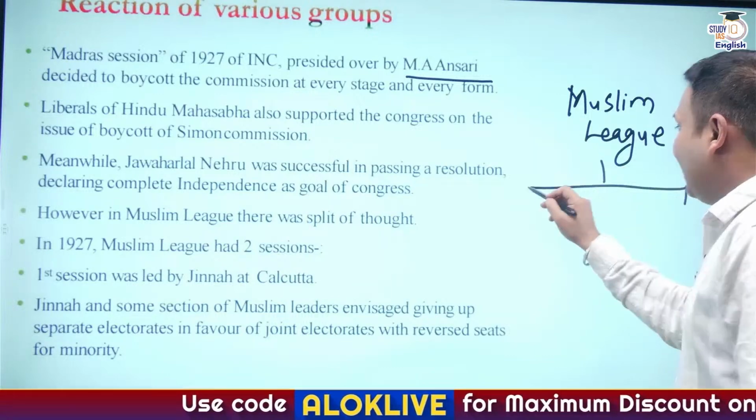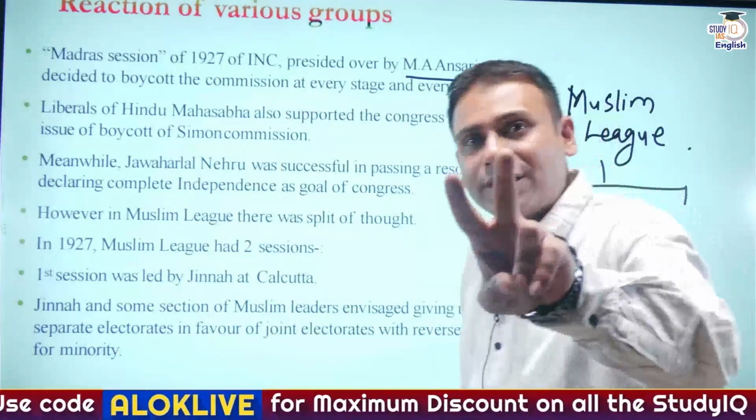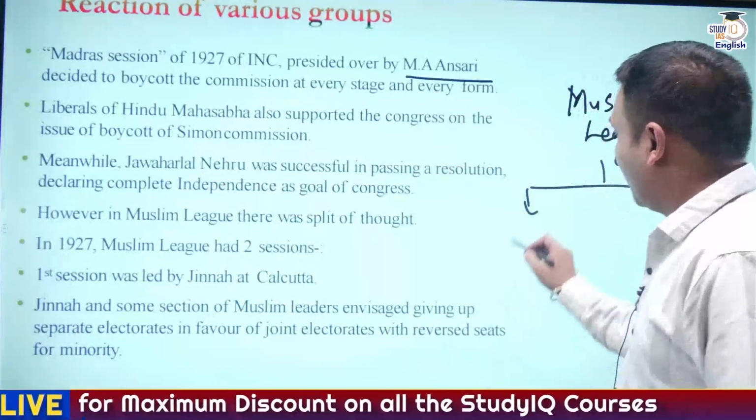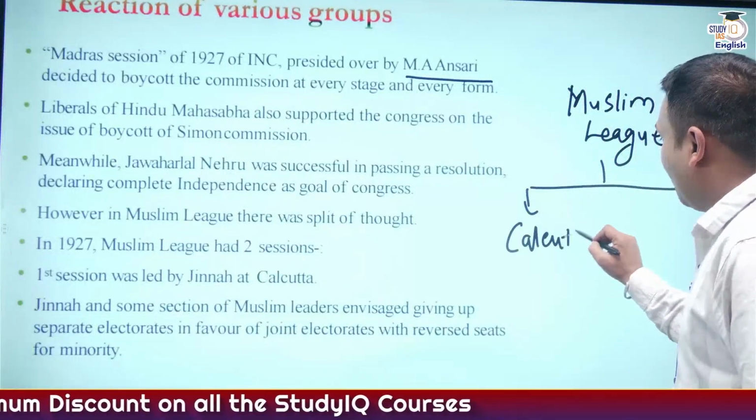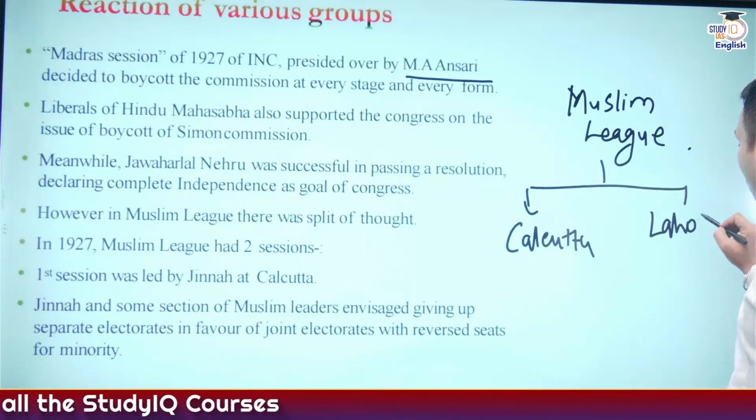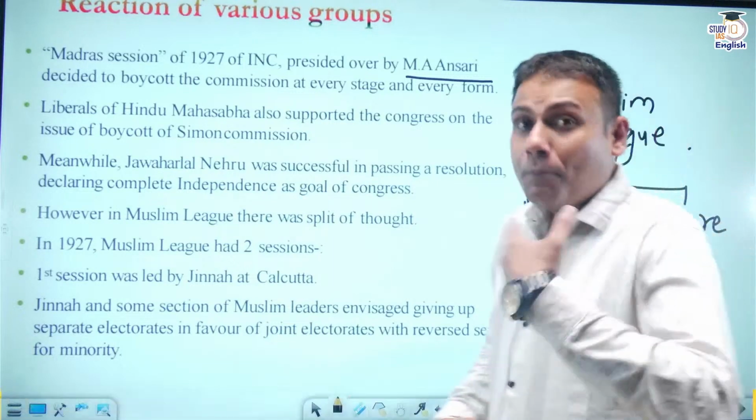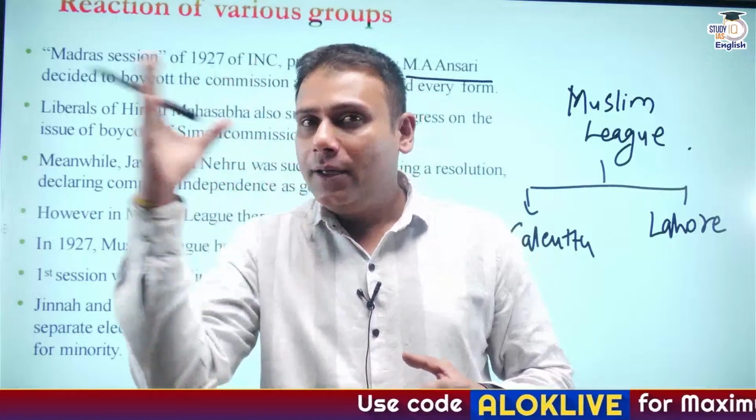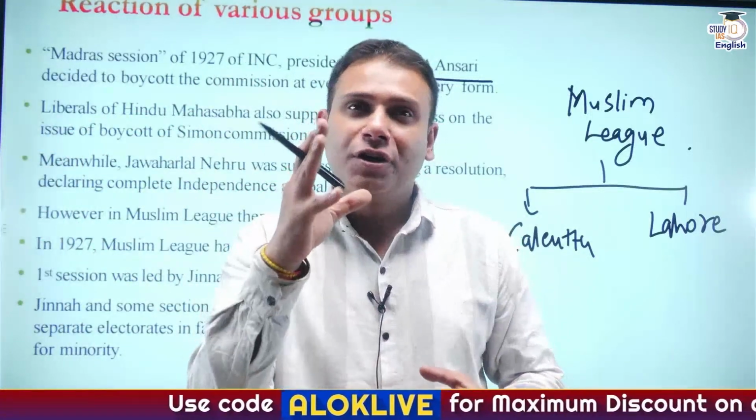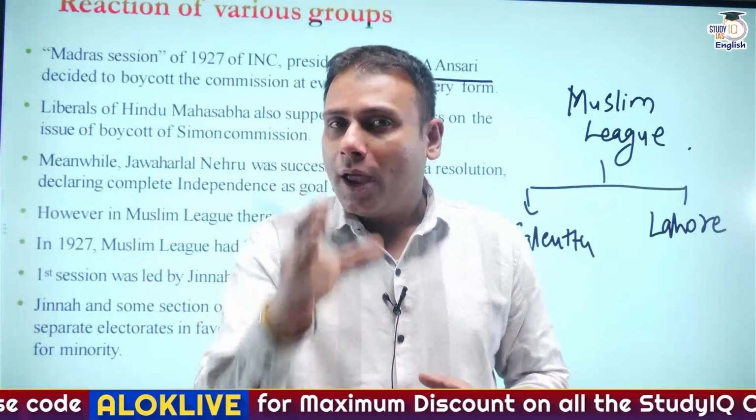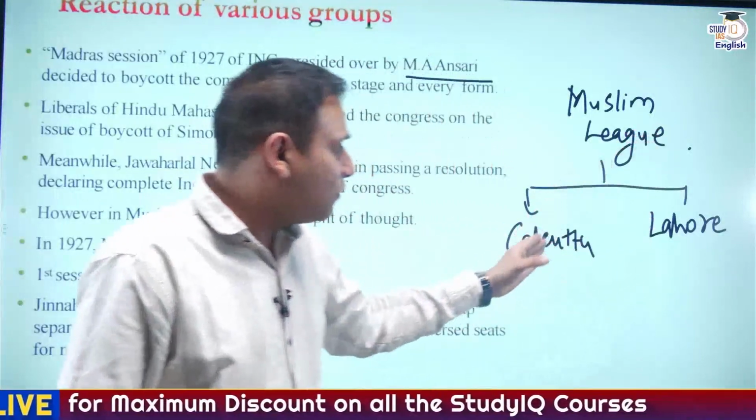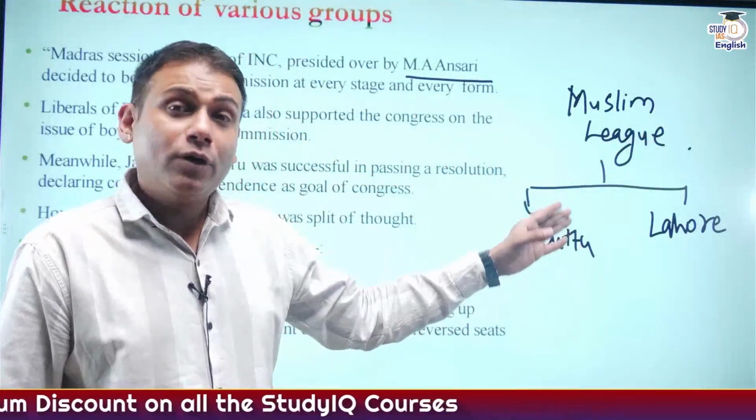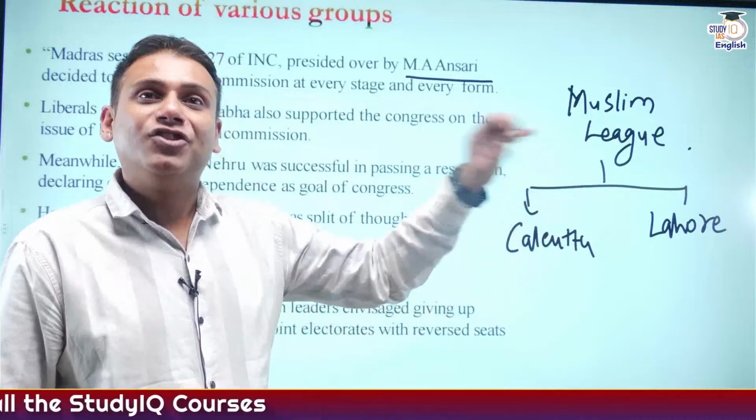Now, in 1927, there were two sessions of the Muslim League that were held. One session was held at Calcutta and the second session was held at Lahore. And by now, Muslim League had two important leaders, Muhammad Ali Jinnah and Muhammad Shafi. So, in the Calcutta session of the Muslim League, it was being presided by Muhammad Ali Jinnah.